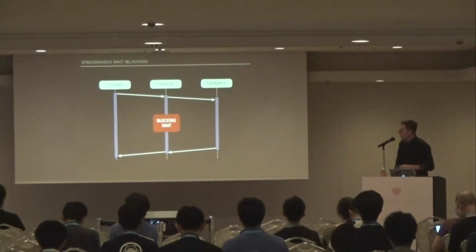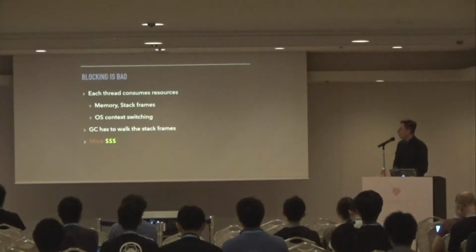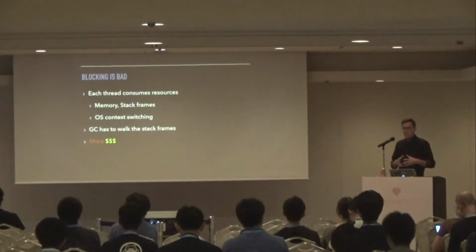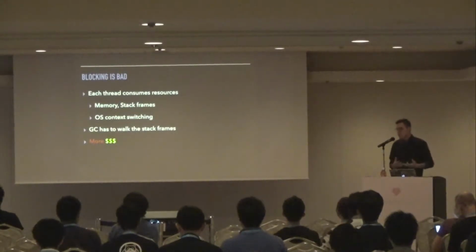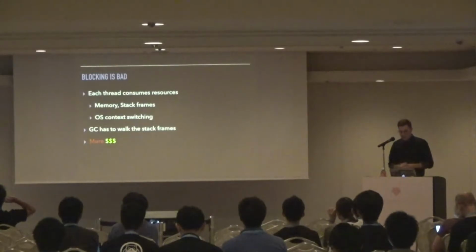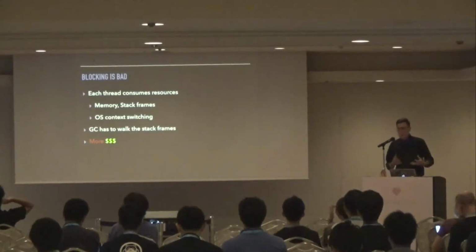And we call this blocking wait, and it's a waste of money. It's kind of bad. Because each of these threads consumes resources. And the only way that we can scale a system of this nature is by adding more threads. So when we add more threads, we're consuming more memory because each thread has its own stack frames. We're putting more strain on the CPU because it has to do more context switching. Also on the CPU because the GC now has to walk more stack frames. So at the end of the day, we're consuming more resources and we're spending more money.